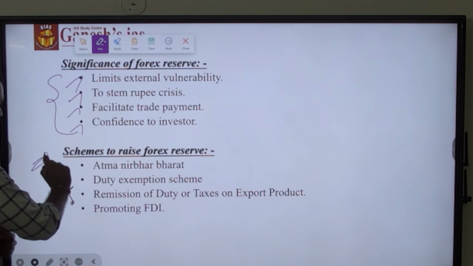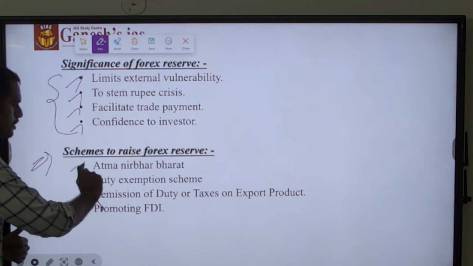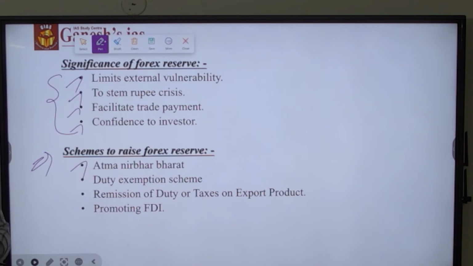And what are all the schemes right now being implemented by the government of India to raise the forex reserve? First is the Atmanirbhar schemes. So right now the government aims to make India Atmanirbhar, that is, self-reliant India. Why is that? The government wanted to make India the manufacturing hub, so that every product could be produced in India itself. So as a result, India could become a manufacturing hub. The byproduct of it is that India could become an export hub.